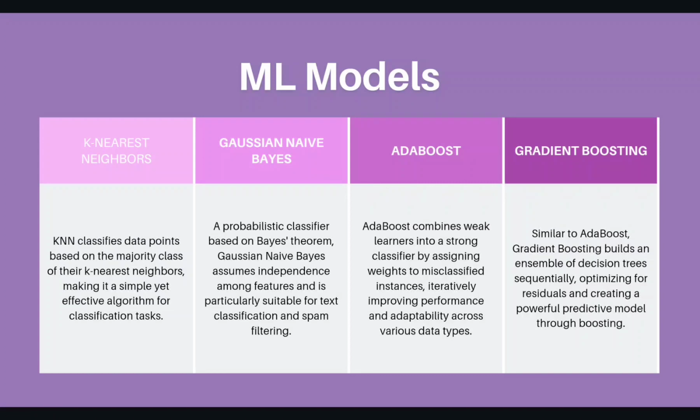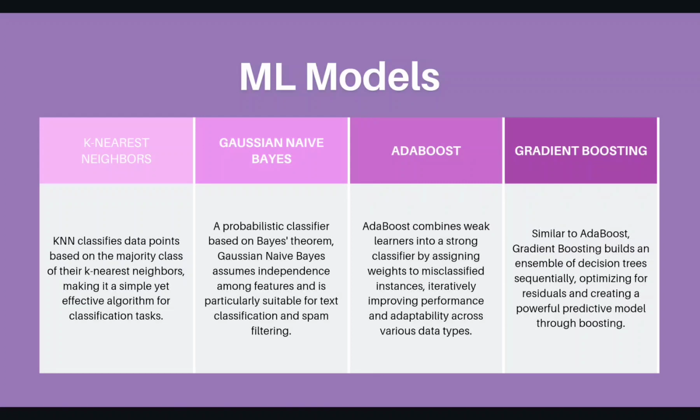AdaBoost strengthens weak learners into a robust classifier by iteratively adjusting weights on misclassified instances, improving adaptability. Gradient boosting. Similar to AdaBoost, gradient boosting sequentially builds decision tree ensembles, optimizing for residuals to create a powerful predictive model. K-nearest neighbors (KNN) classifies data points based on their majority class amongst the K nearest neighbors, a straightforward and effective